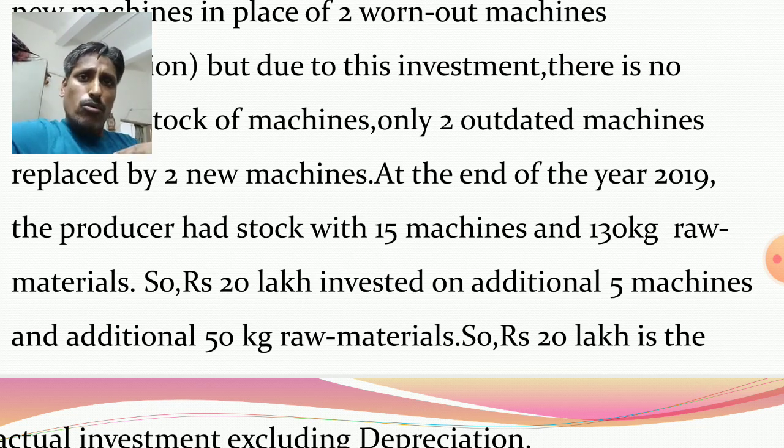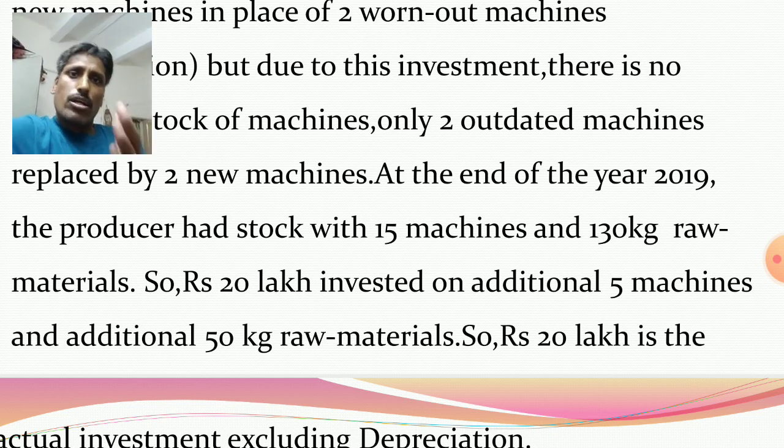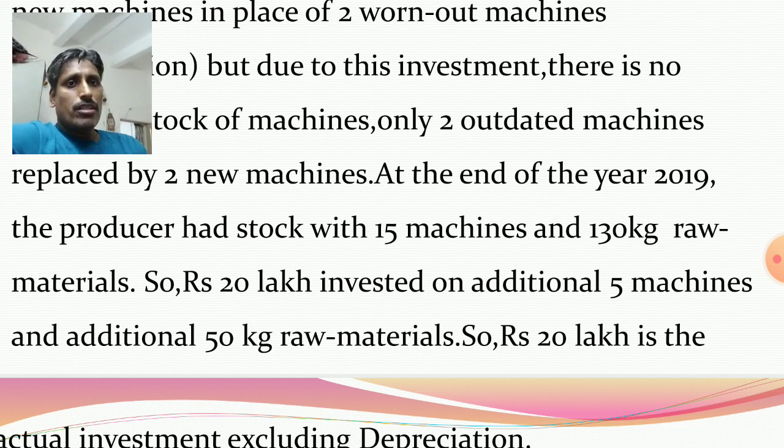2 old machines replaced by new ones. 2 outdated machines replaced by new ones. So initially stock remains the same. So it means at the end, the producer had stock with 15 machines and 130 kg raw materials. So it means additional 5 machines purchased by the producer, and additional 50 kg raw materials purchased by the producer. So rupees 20 lakh invested on additional 5 machines and additional 50 kg raw materials,